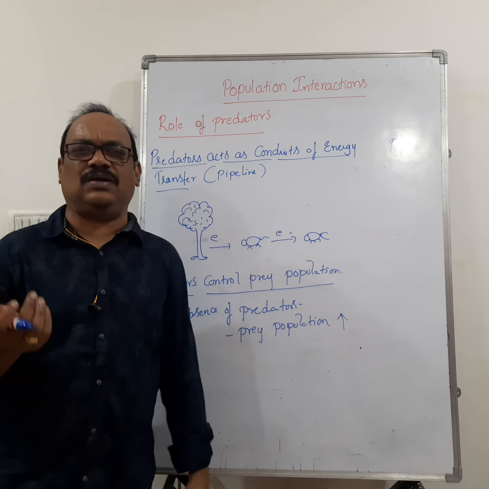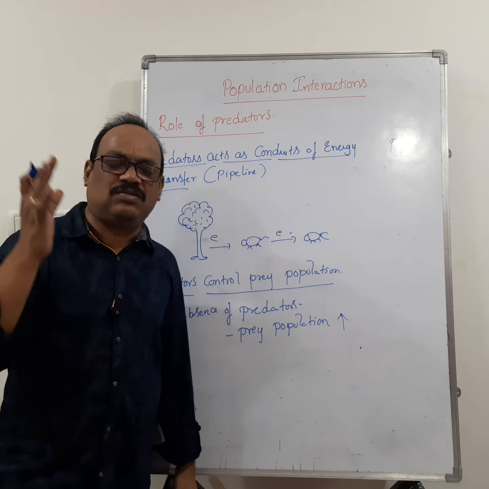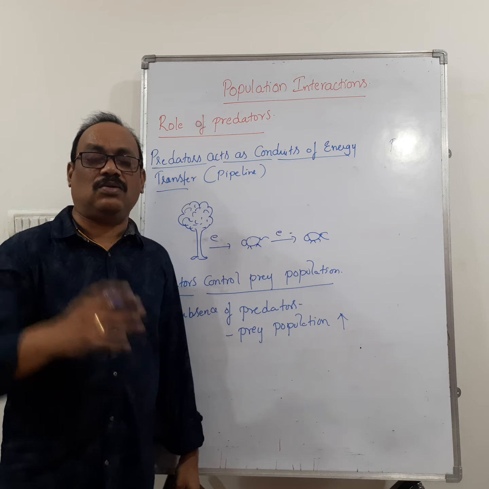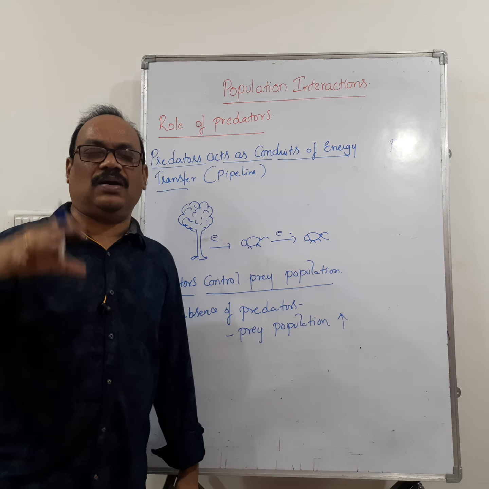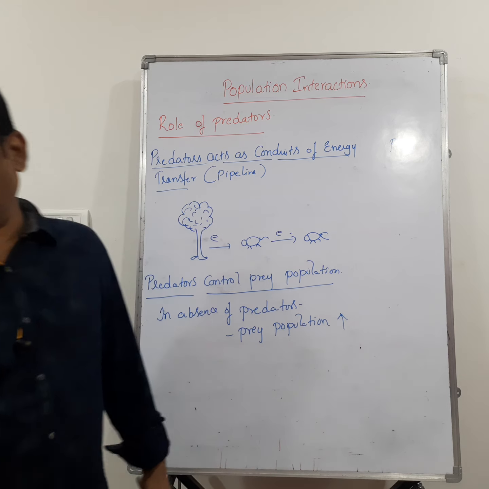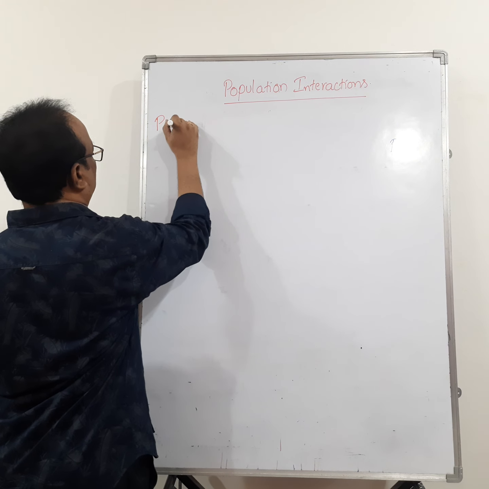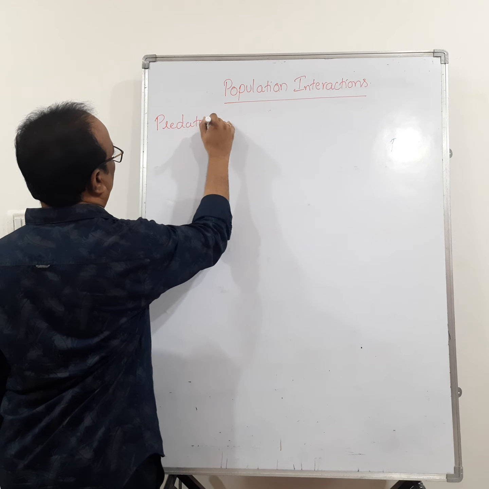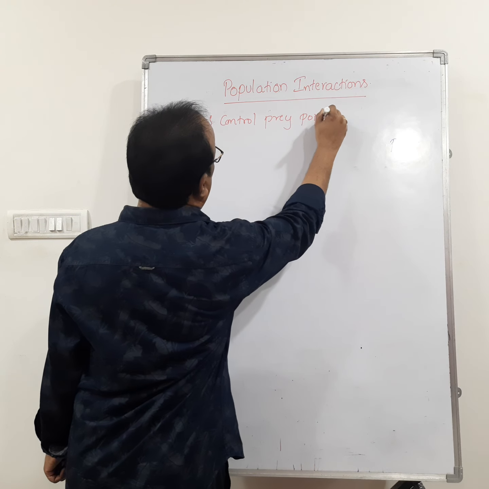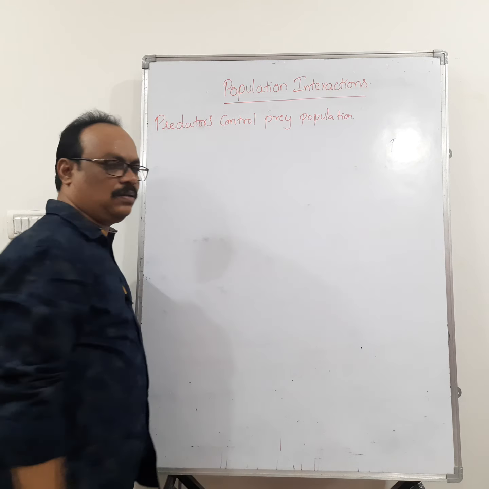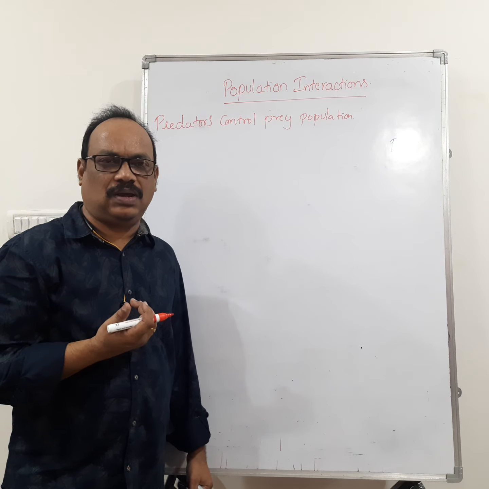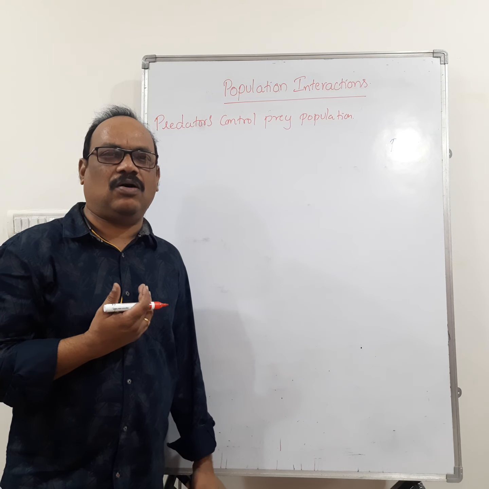Then if the prey population increases enormously, what is going to happen? It disturbs the ecological balance. It is disturbing the ecological balance. So the predators consume them and control the prey population. Let us see one example for this one. So we are dealing with the predators controlling the prey population. Right? If we see here, in absence of predators, I told you that the prey population increases enormously and disturbs